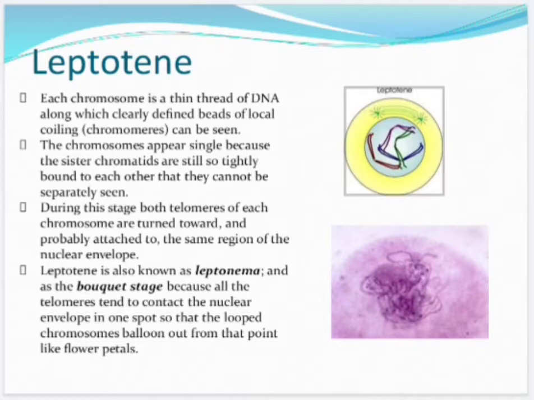During this stage, both telomeres of each chromosome are turned toward and probably attached to the same region of the nuclear envelope. Leptotene is also known as leptonema and as the bouquet stage because all the telomeres tend to contact the nuclear envelope in one spot so that the looped chromosomes balloon out from the point like flower petals.